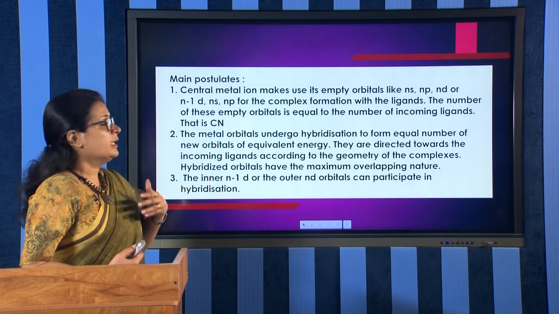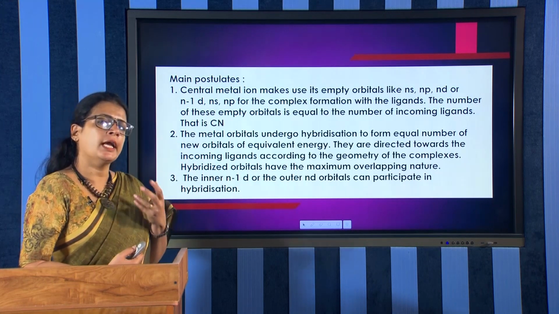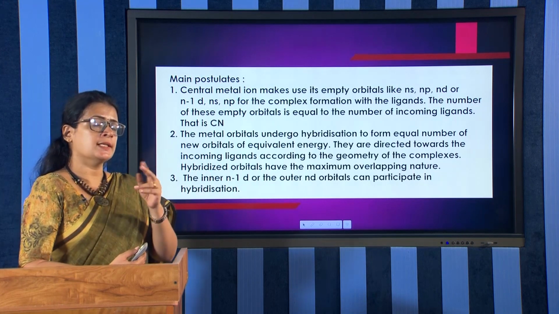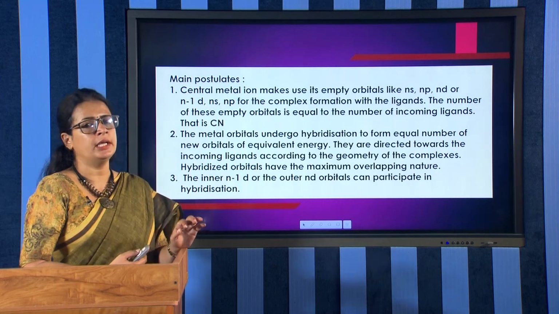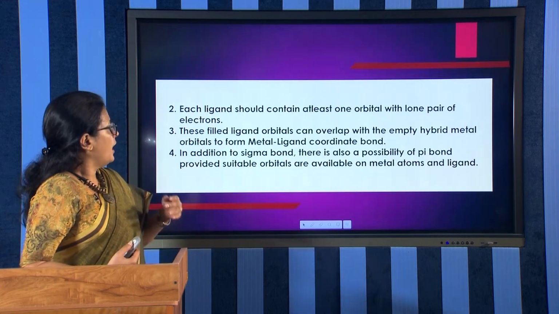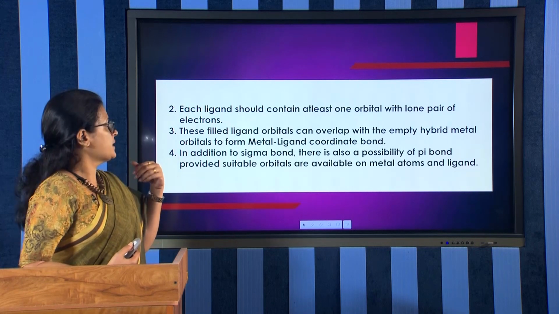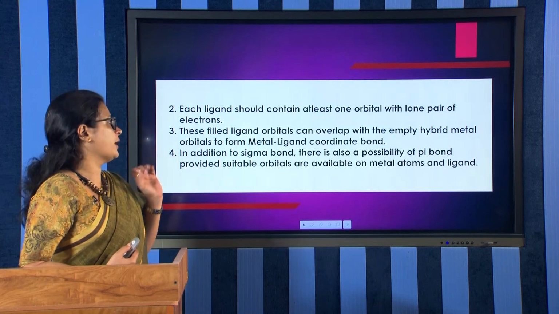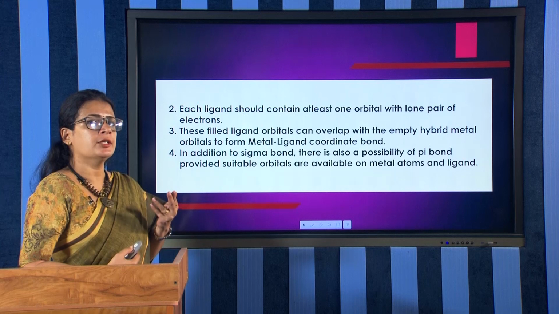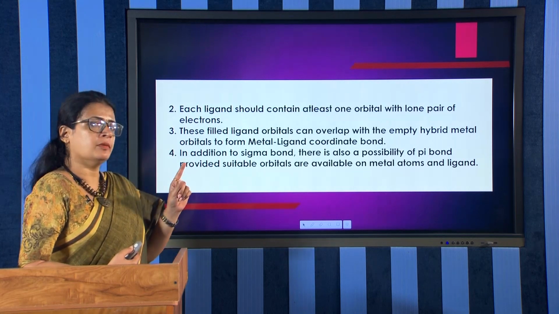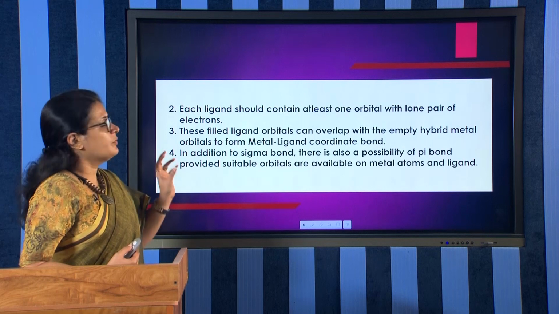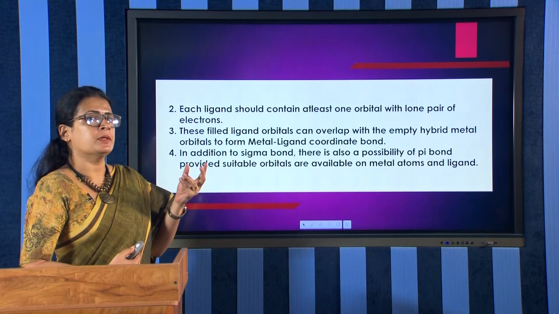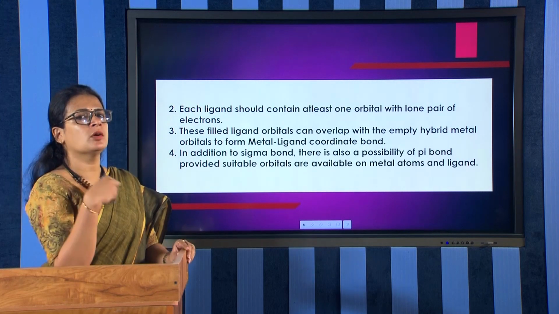Now the inner (n-1)d or outer nd orbitals can participate in hybridization. The metal can use its inner d orbital or outer d orbital. The next postulate is that each ligand should contain at least one orbital with a lone pair of electrons. This filled ligand orbital can overlap with the empty hybrid orbitals of the metal to form a metal-ligand coordinate bond.